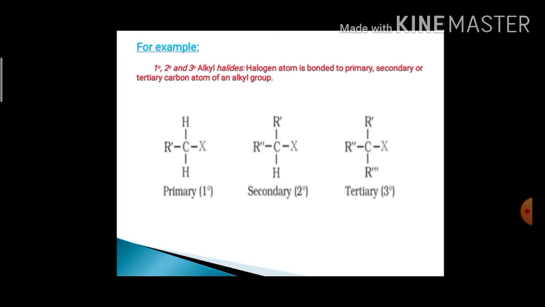Similarly, the last example is the general molecular formula of the tertiary alkyl halide, where only one halogen atom is directly bonded to the tertiary carbon atom, where you will find three alkyl groups or aryl groups, but you won't find any hydrogen atom on the tertiary carbon atom.